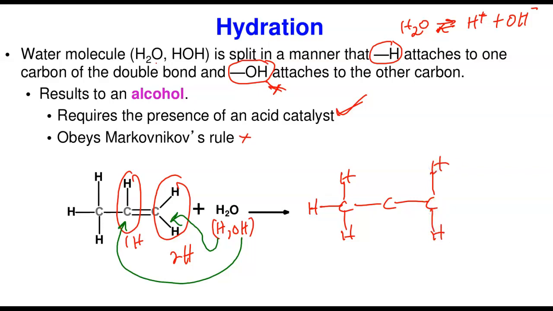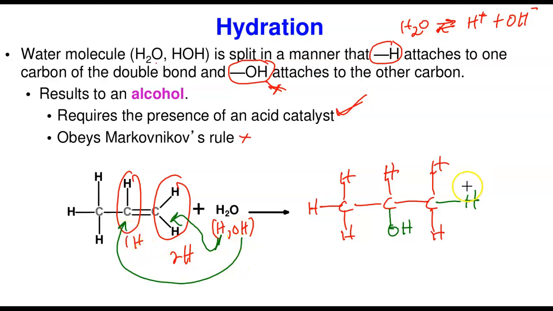Now I'm going to use a different color. Now the hydrogen will be added to this point. Remember that. I also have one other hydrogen at this point, which I didn't write, so I'm going to write it. Okay, so I added my hydrogen at this point. So I'm going to use my green again to add my OH to this point. So you see, like I said, the hydrogen goes to add here, whereas the OH goes to add here.